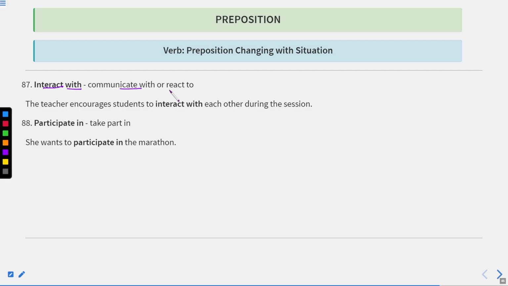Now let us move to the next one. Interact with means communicate with or react to. The teacher encourages students to interact with each other or with one another during the session. It should be one another, not each other, because if we are talking about students, obviously there are more than 2, and for more than 2 we use one another. It means to discuss the questions or the matter within themselves. Participate means take part in. So she wants to participate in the marathon.